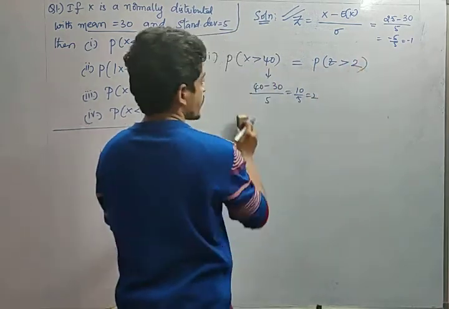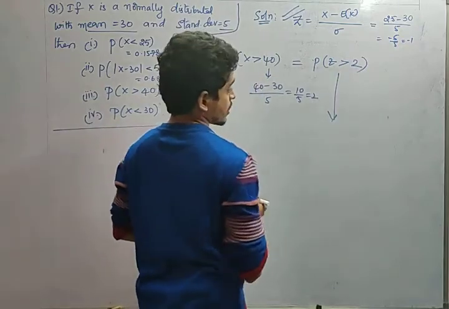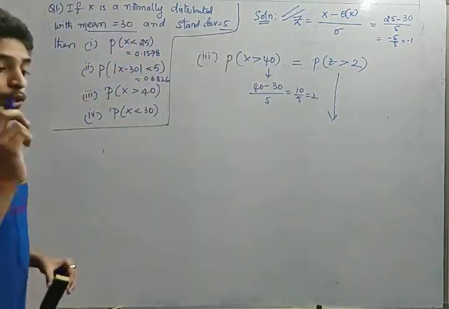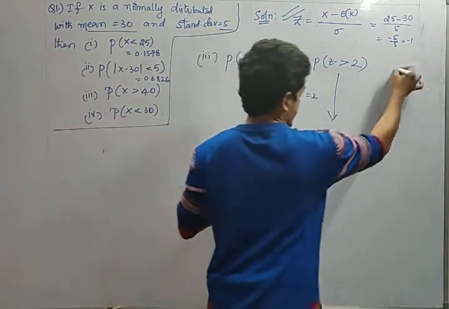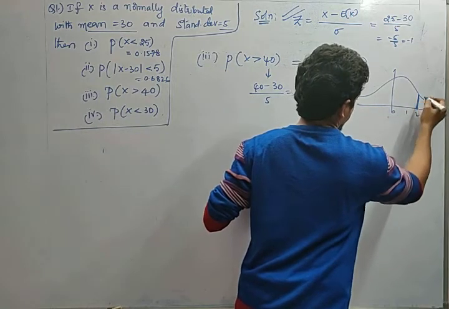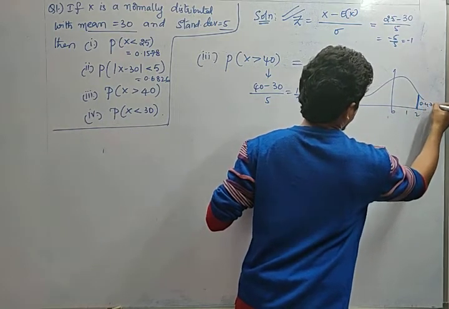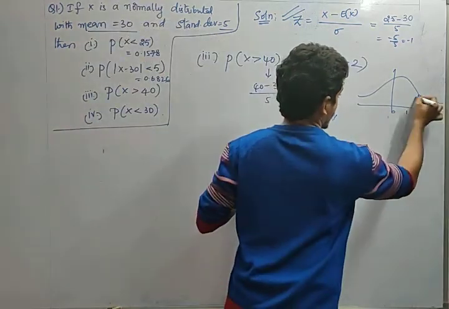What is p of z greater than 2, friends? At the particular value 2, what is its value? 0.4772, right? See, this is 0, 1, 2, and at this particular value it is 0.4772, right? Yes or no? So if I want greater than 2, I need this area.